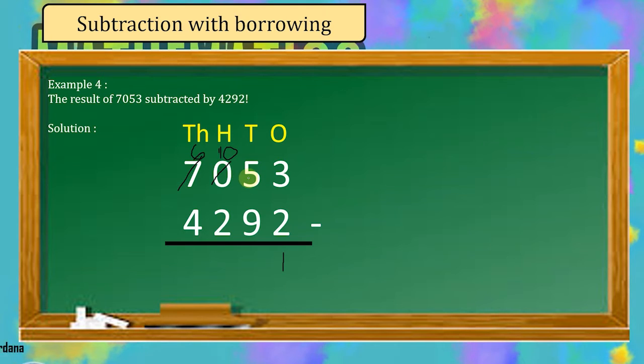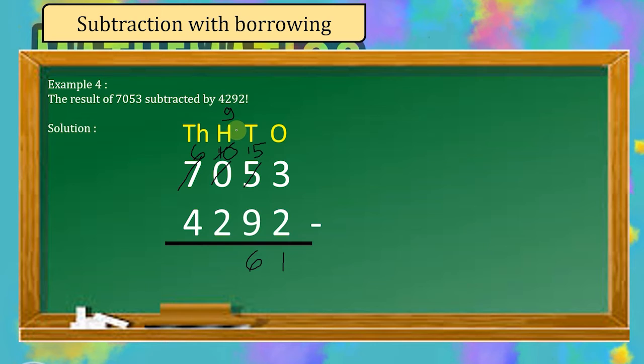And then after that, in the 100 place value we have 10, so you can borrow 1 from the 10, and 10 becomes 9 now. And in the 10th place value, 5 becomes 15. And then after that it's easy to subtract 15 by 9, and the answer will be 6.